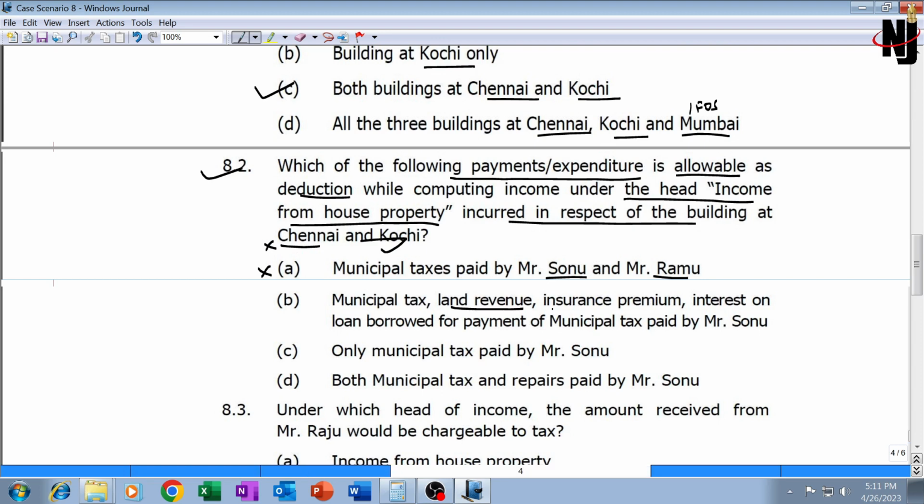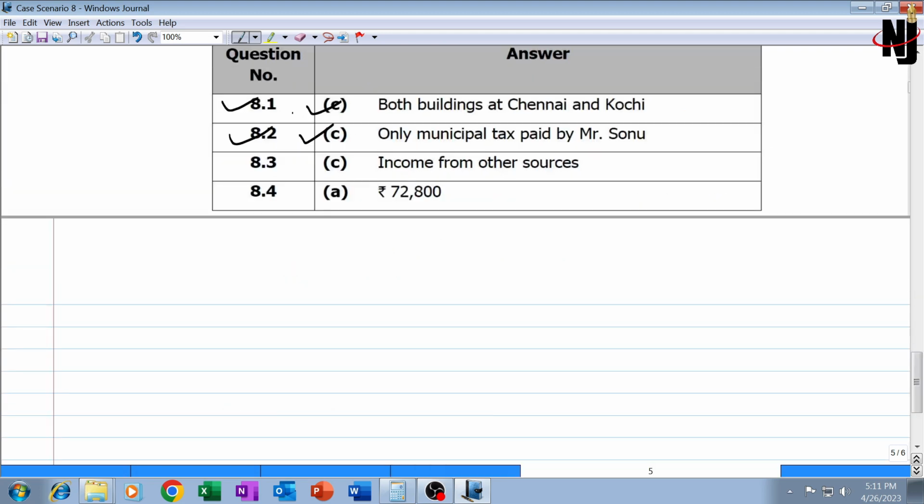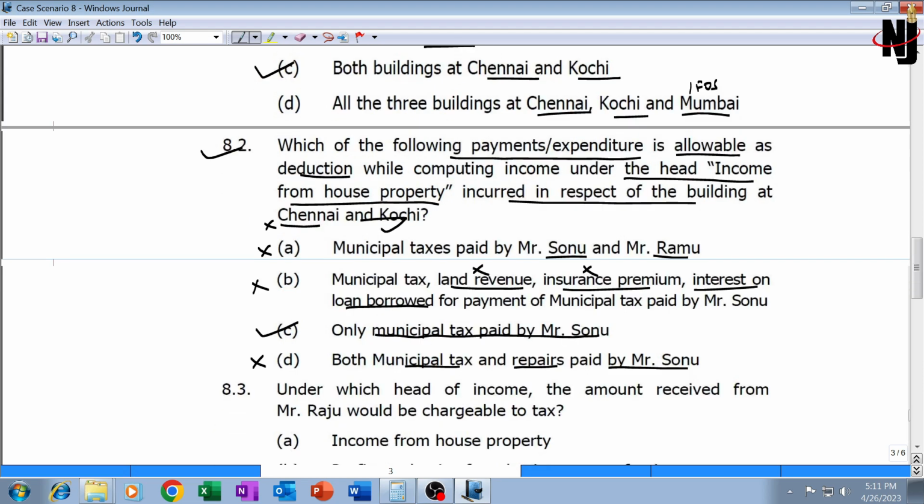Second, municipal tax, land revenue, insurance premium, this is definitely a wrong answer. These expenditures are not allowed. Only municipal tax paid by Sonu, this is the correct answer for property at Kochi. Both municipal tax and repairs by Sonu, this is also a wrong answer. So the correct answer is C. Let's check the Institute's answer. Institute's answer is also C. Our answer is correct. Now proceeding further with 8.3.